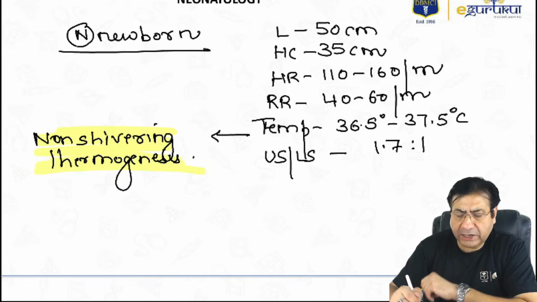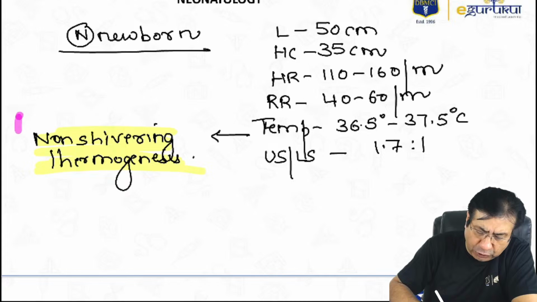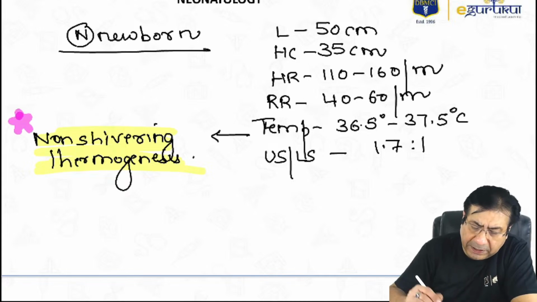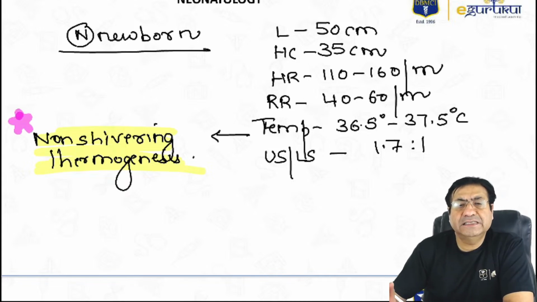So if someone asks you what is the most common method by which newborns produce heat, the most common method by which newborns produce heat is the mechanism called non-shivering thermogenesis, brown fat. And students often ask me this question: why is the fat of the newborn brown? It is because of mitochondria.